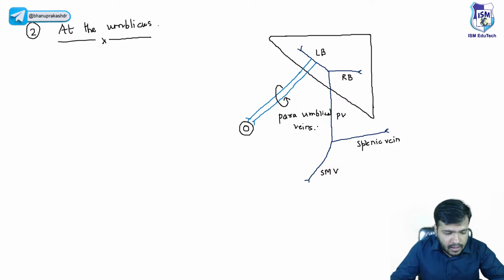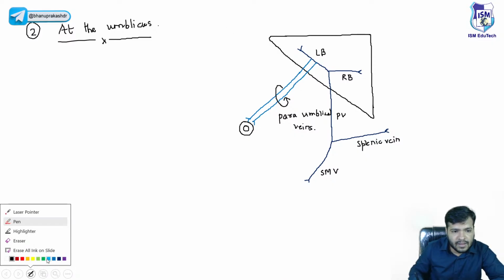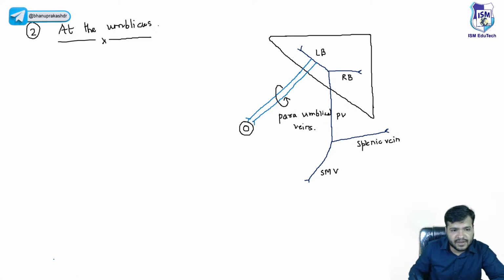Now, para-umbilical veins, basically they are draining into the left branch of the portal vein, so they are again a part of the portal system, right? Now these para-umbilical veins will receive blood from 3 different sources, beta.